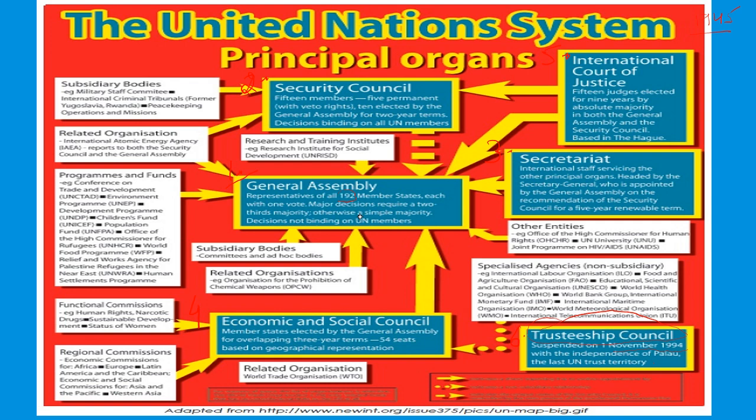Each member has one vote in the General Assembly. All the major decisions require two-thirds majority, and if the matter is procedural, of regular concern, then a simple majority does. Then, decisions are not binding on the UN members. The decisions of the General Assembly are not binding on the UN members. This you have to keep in mind.